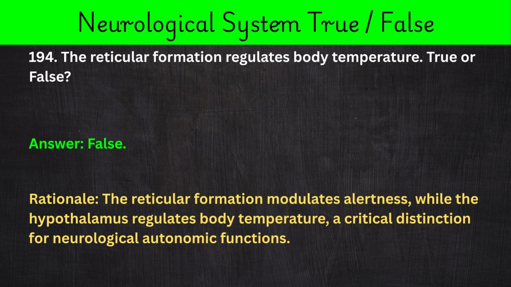194. The reticular formation regulates body temperature. True or false? Answer: false. Rationale: the reticular formation modulates alertness, while the hypothalamus regulates body temperature, a critical distinction for neurological autonomic functions.